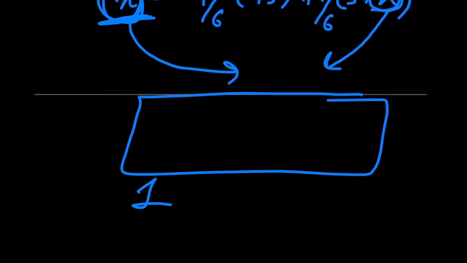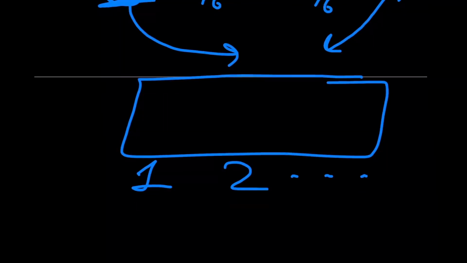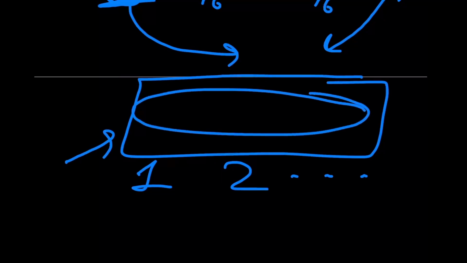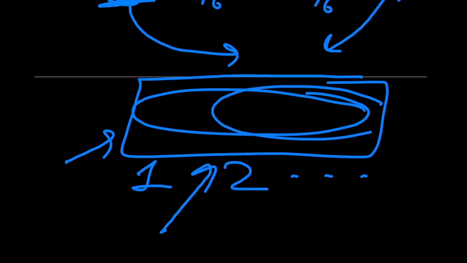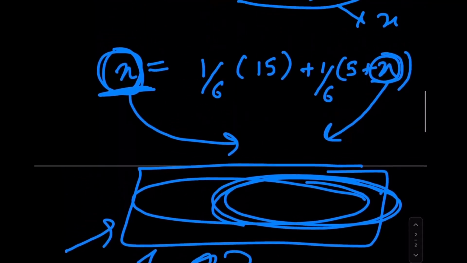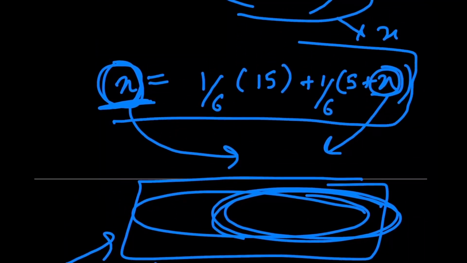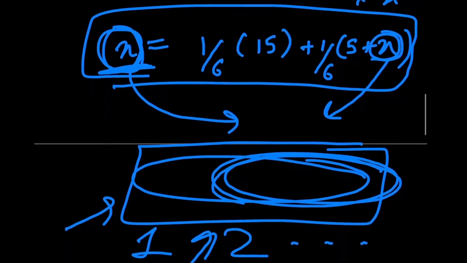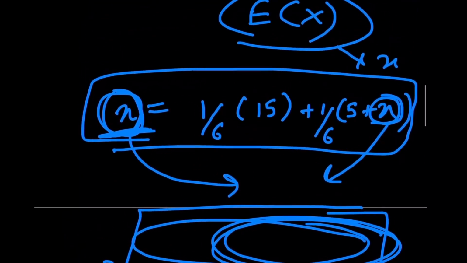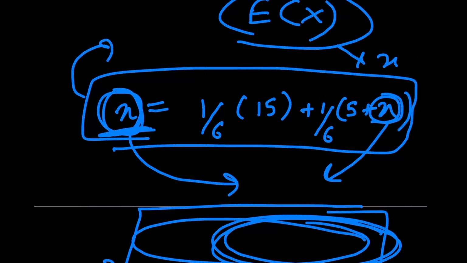So imagine this was the first roll, this was the second roll, and so on. Since the scenario is completely identical, the expected number of bananas for this entire process is going to be the exact same as the expected number of bananas from this entire process. So that's why the value x can be plugged in both locations. Now, this just becomes a matter of simple algebra, which gives you a value of x equals 4, which is the answer to this problem.